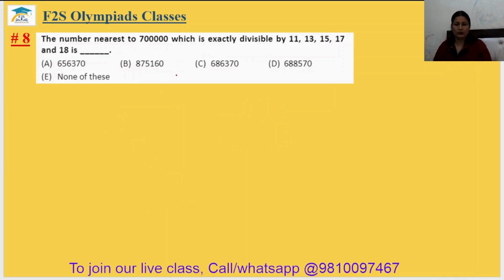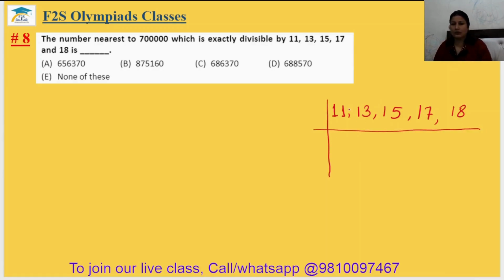Okay, come to question number 8. The number nearest to this, which is exactly divisible by these numbers. Any number is divisible by different numbers only when that given number is divisible by the LCM of those numbers. So first we should find the LCM of 11, 13, 15, 17 and 18.